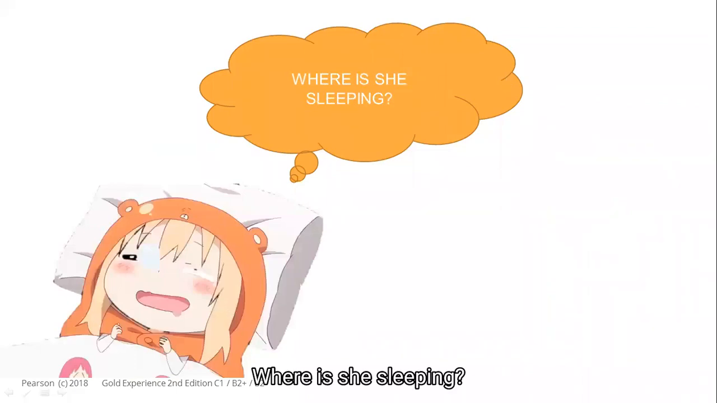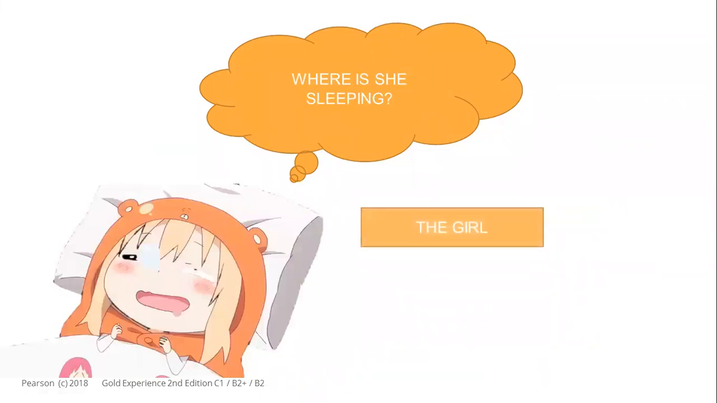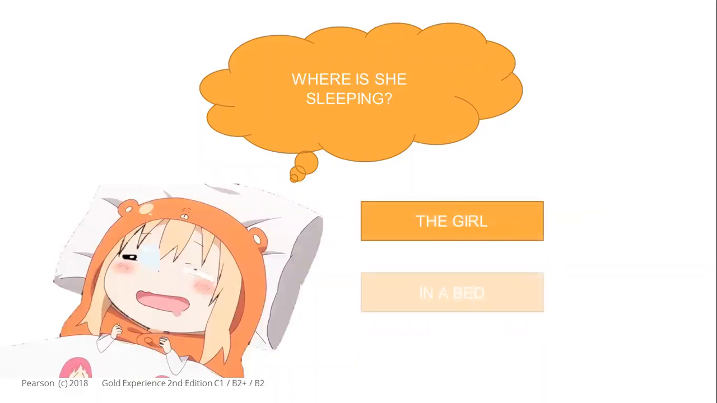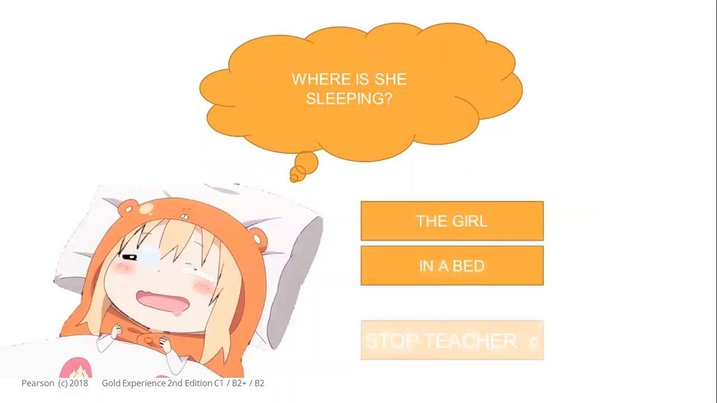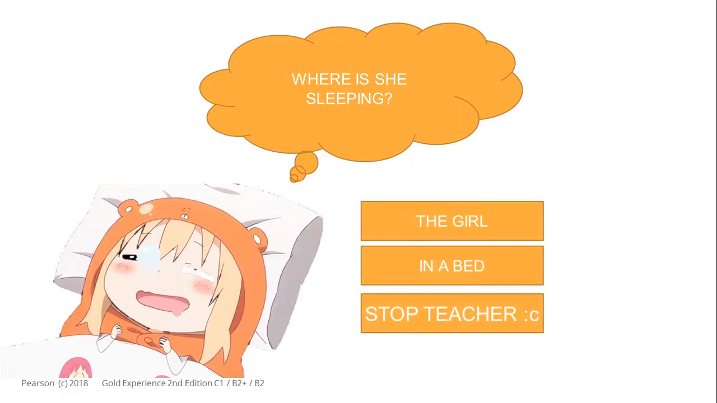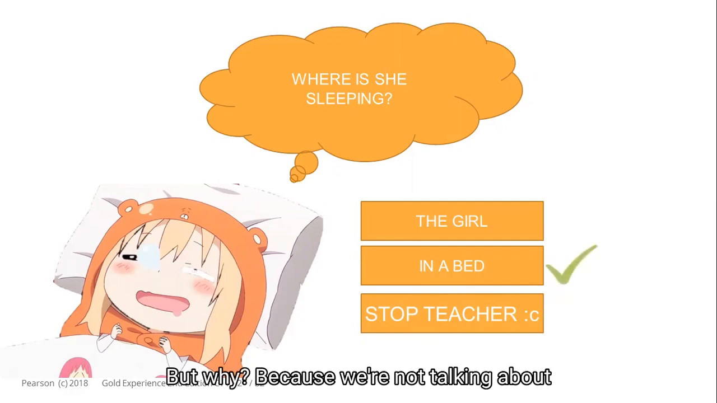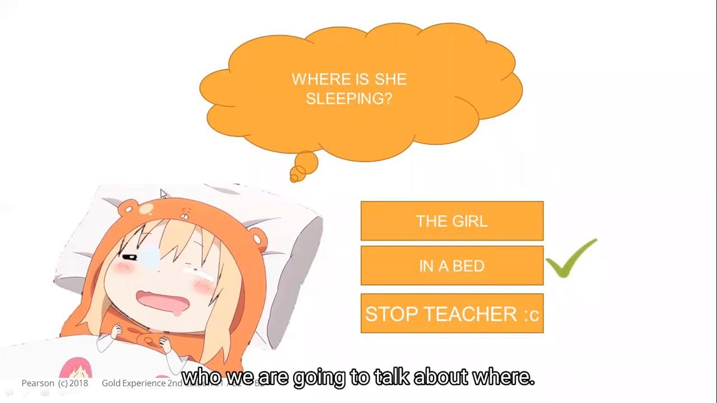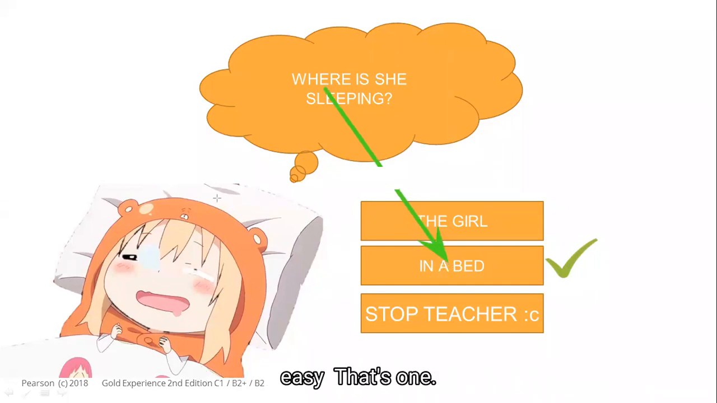Where is she sleeping? 1, the girl. 2, in a bed. 3, stop, teacher. I know how to stop. It's not going to take too much. What is the answer? Take a look at the question. The answer is in a bed. Why? Because we're not talking about who, but we are going to talk about where. Easy.